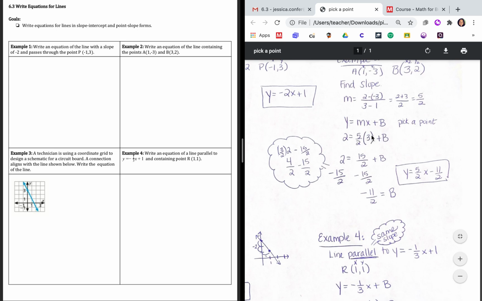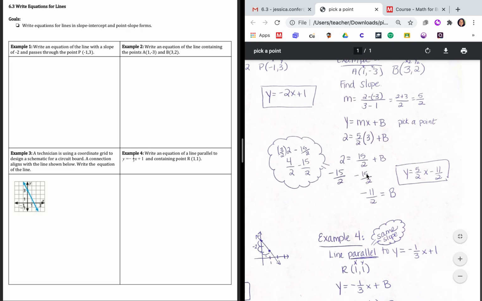You need to multiply these two numbers. So 5/2 times 3 is the same thing as saying 5 times 3 over 2 times 1 underneath here. So 5 times 3 is 15. 2 times 1 is 2. So 15/2. Our goal is still to get b by itself.